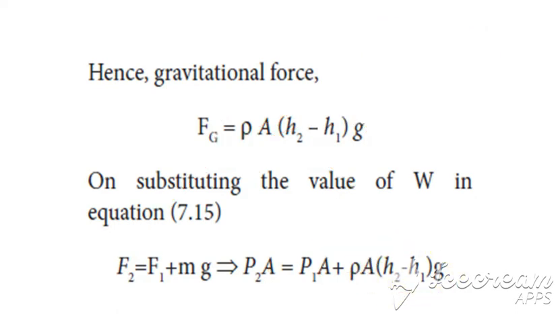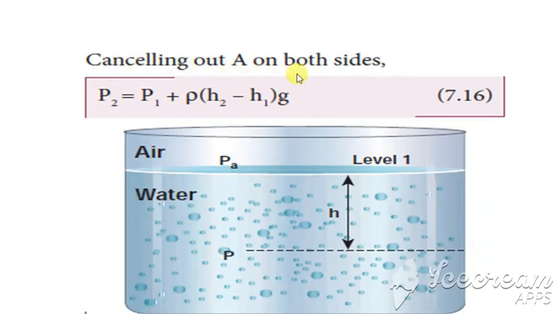Clear? So having this equation, that is the equation we'll be writing in the next one. So cancelling out a on both the sides, we get this equation, and the diagram as it is, considering only one level, which is level 1. Clear? And next is, if you consider the heights to be same.